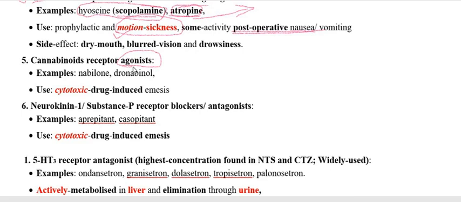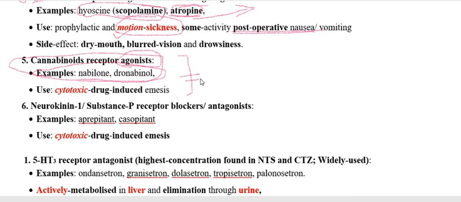But for the cannabinoid receptor CB1, we have to use the agonist. And the drugs are Nabilone and Dronabinol. So Dronabinol and Nabilone are CB1 receptor agonists and going to inhibit the vomiting. So this is the only drug class that is agonist, and all the others are antagonists.